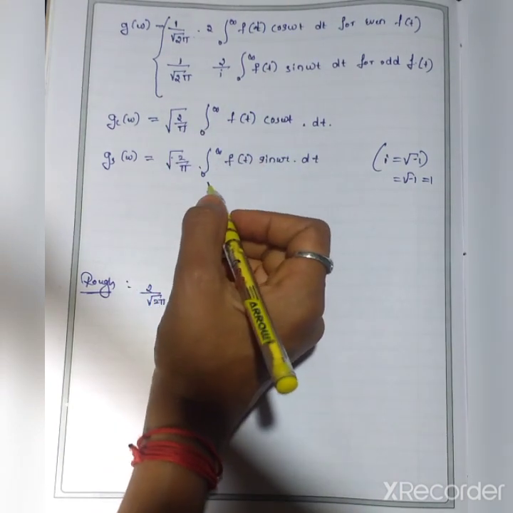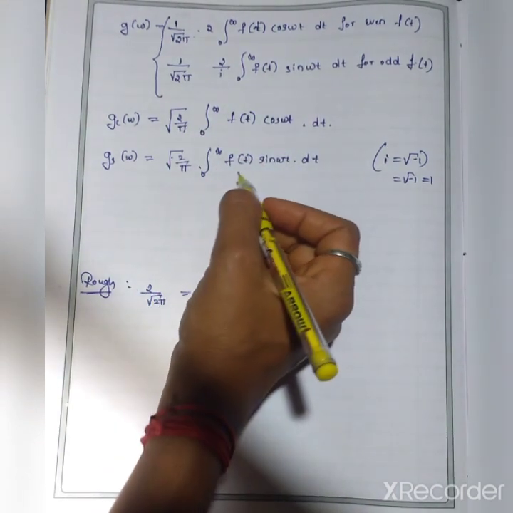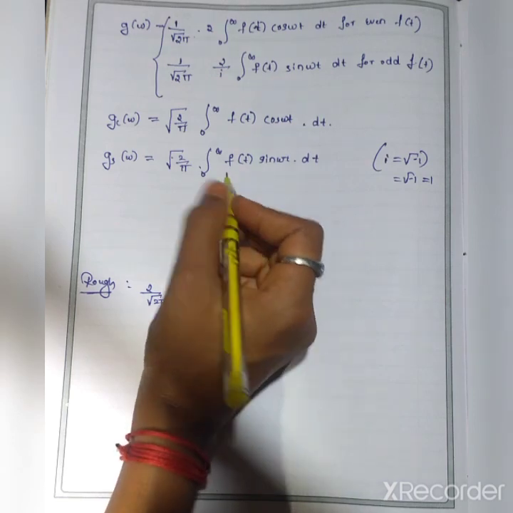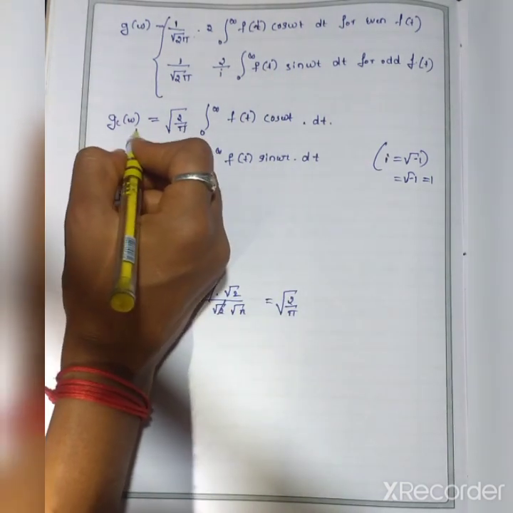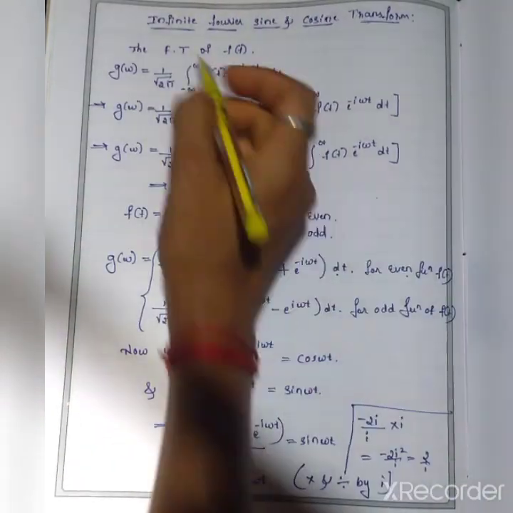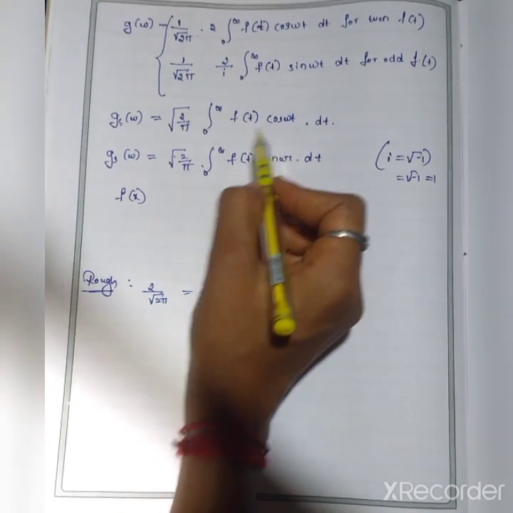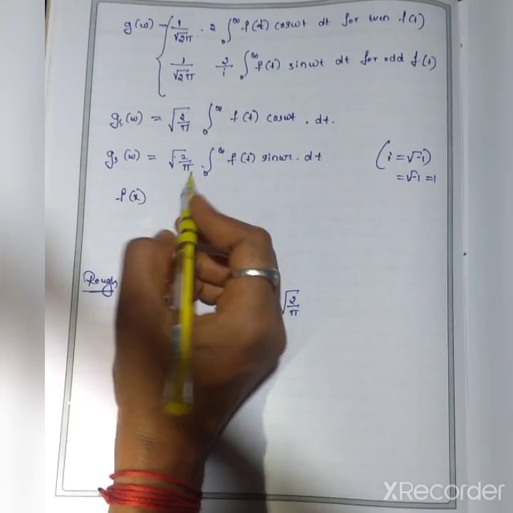This is the Fourier sine and cosine transform. This is the infinite Fourier cosine transform, and this is the infinite Fourier sine transform.